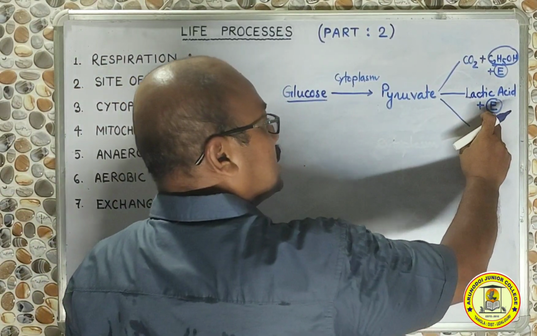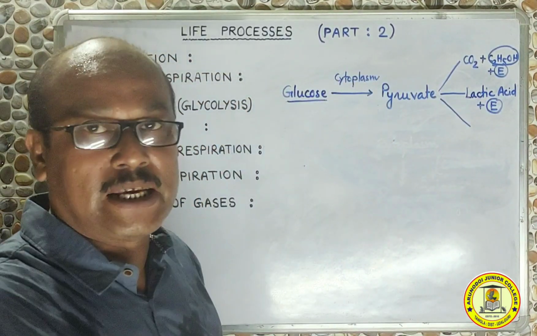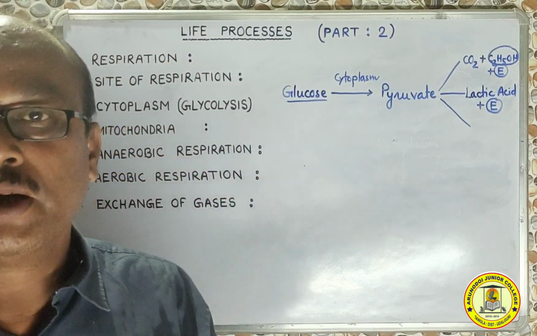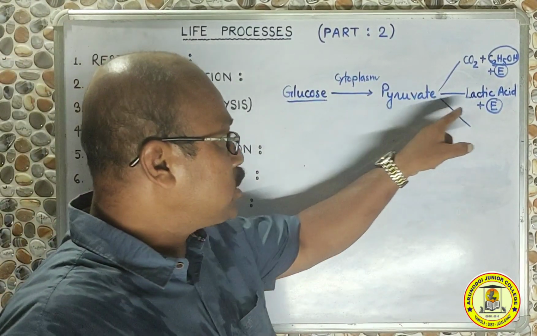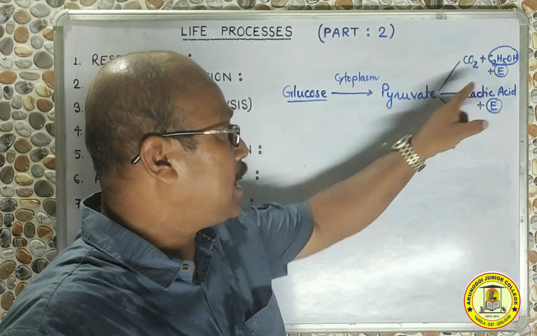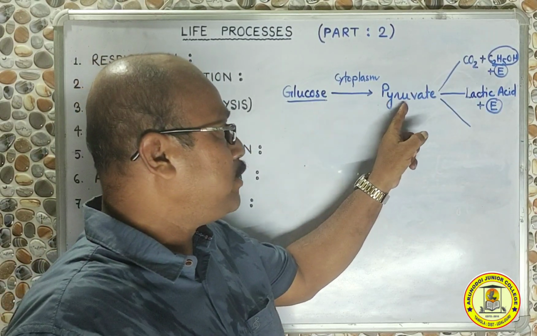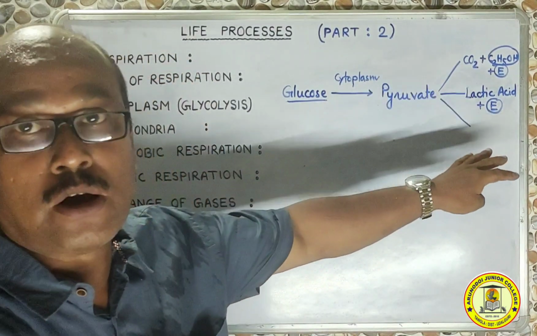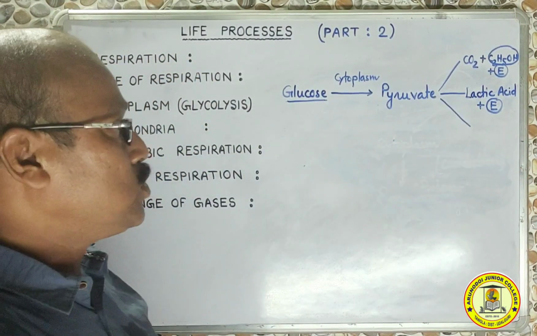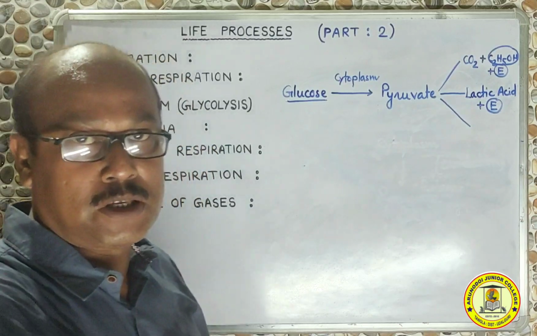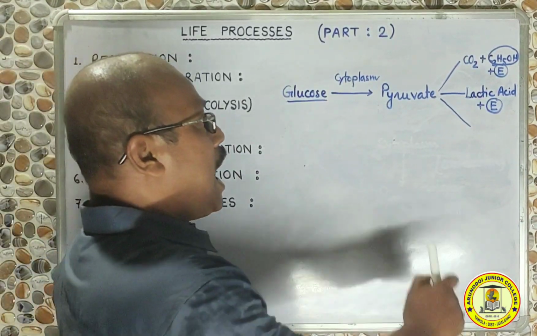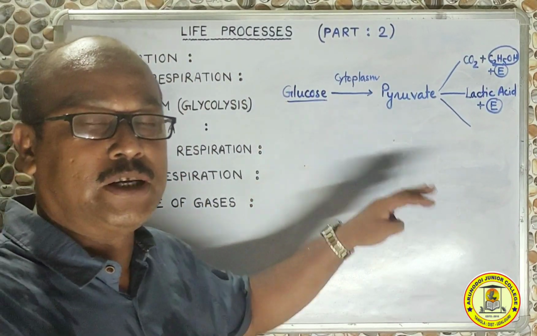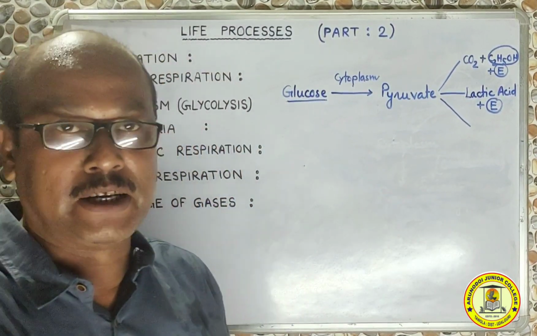This liberated energy will be utilized by the cell to carry out all the vital activities which support life. Here in this process also, like the previous one, energy is finally liberated from glucose and pyruvate in absence of air, meaning oxygen. So this is also an anaerobic process or fermentation. However, in this fermentation lactic acid is produced, and therefore it is called acid fermentation.